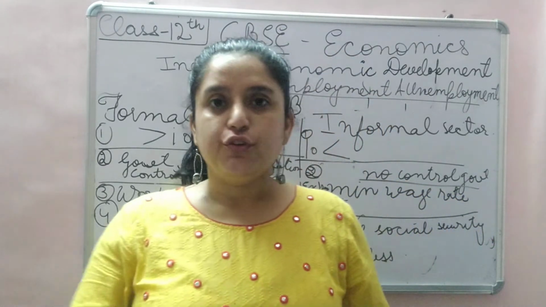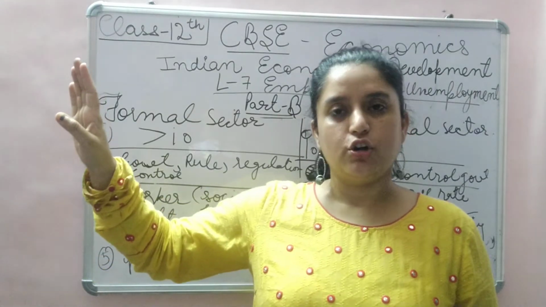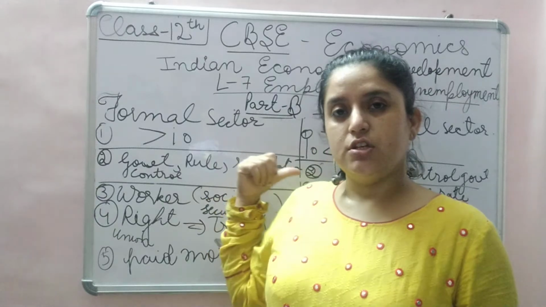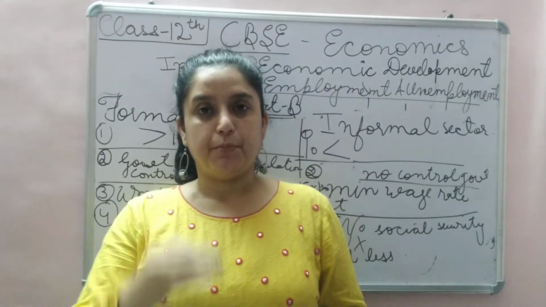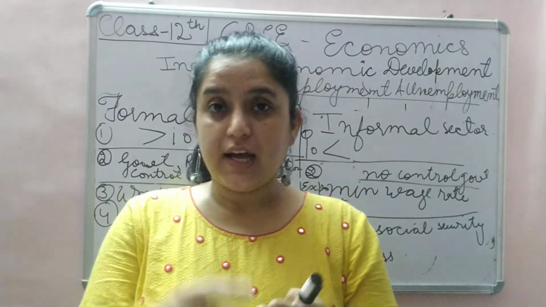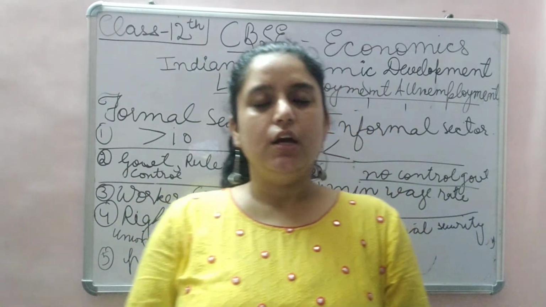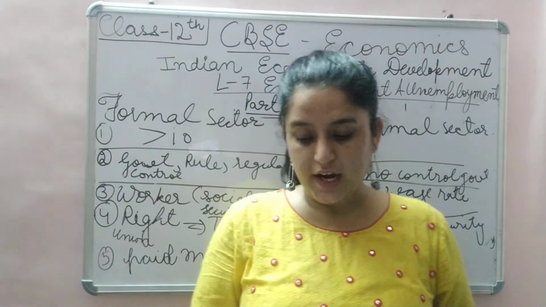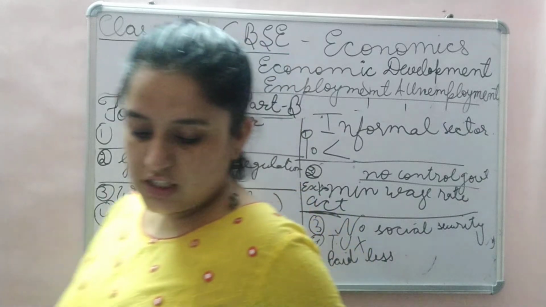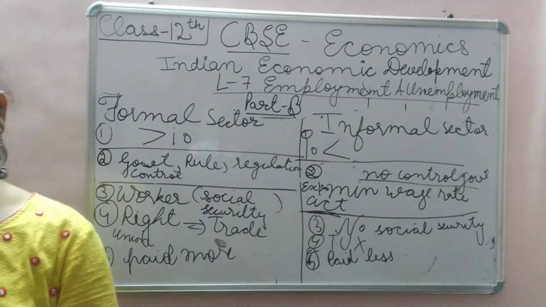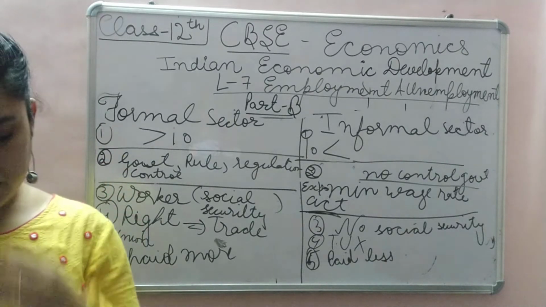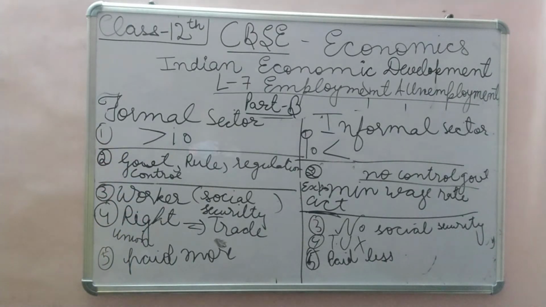If you want to ask the woman not to come tomorrow, you say it directly. This happens in the informal sector, but in the formal sector proper steps, rules and regulations governed by the government have to be followed, right? So this is all about formal and informal sector. These are the differences. If somebody asks you the differences, you will explain these. I explained it with an example.